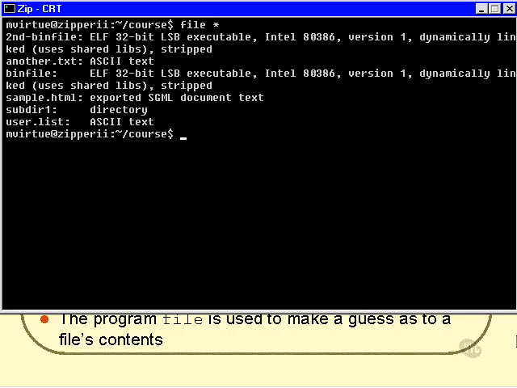Subdir1 is a directory, as we know, and user.list and another .txt are ASCII text. ASCII text is just another way of saying it's text that you could type in yourself on a keyboard. Now, that doesn't really give you the information that you need in the format that you'd probably like it, but that's all we have available. Anyway, that concludes the discussion on file types.